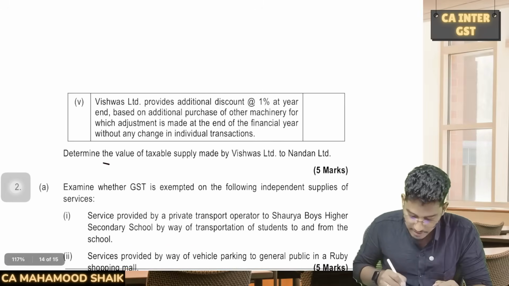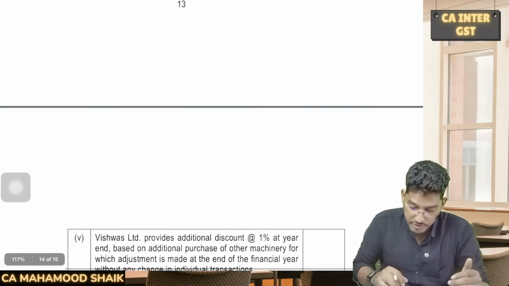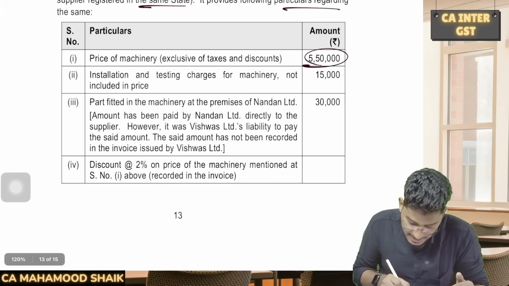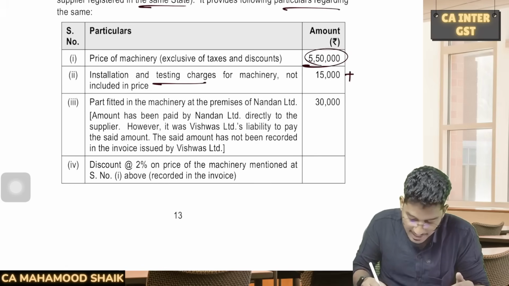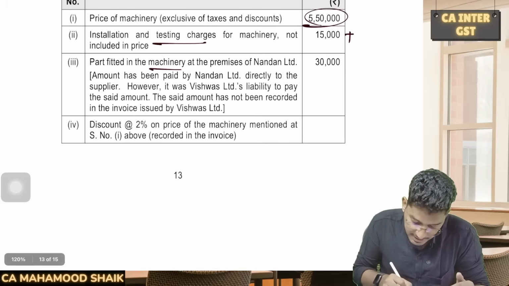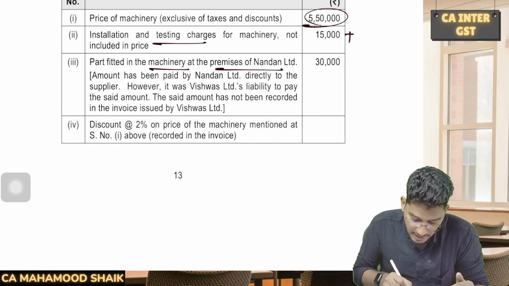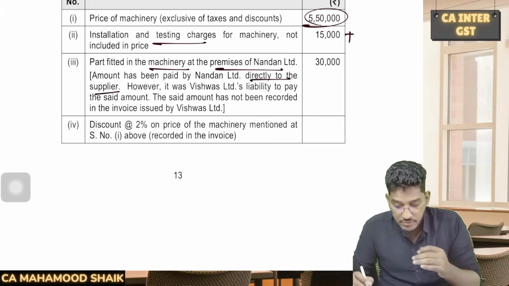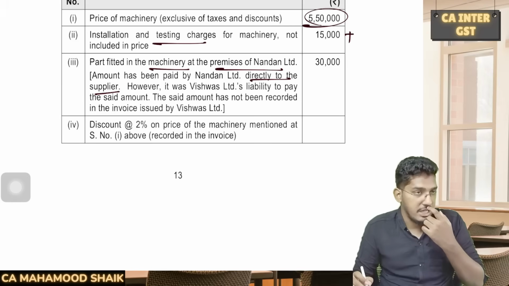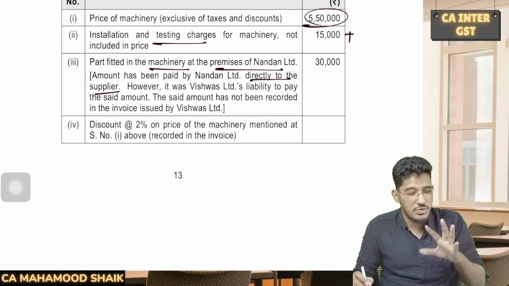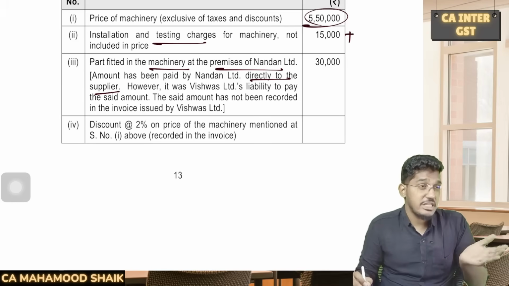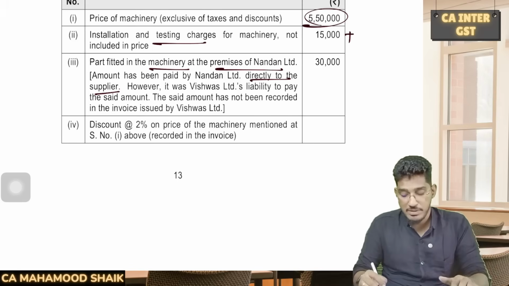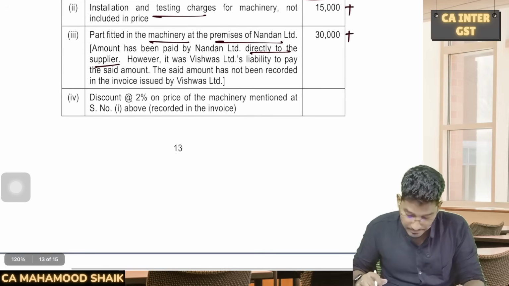Now, what is the requirement? Value of the taxable supply. A straightforward question you will have. List price is 5,50,000 rupees. Installation and testing charges. Should it be added? Yes. Parts fitted in the machinery at the premises of Nandan Limited. The amount has been paid by Nandan Limited directly to the supplier. However, it was Vishwas Limited's liability. Basically, Section 15 subsection 2 clause B says the amount which has been paid by the recipient to a third party, which is actually the supplier's obligation, this also should be added.